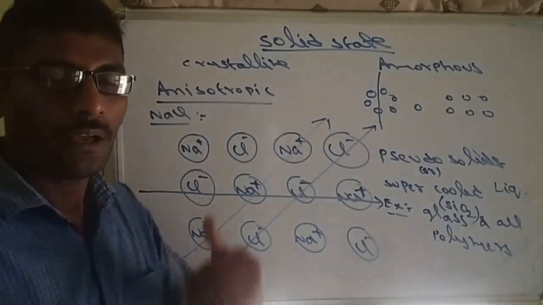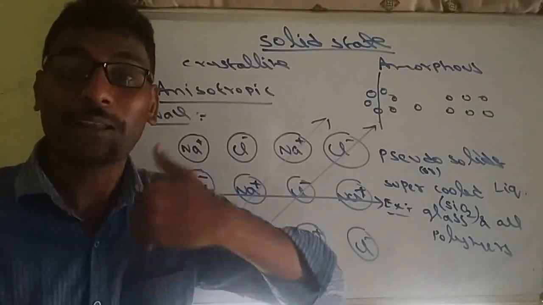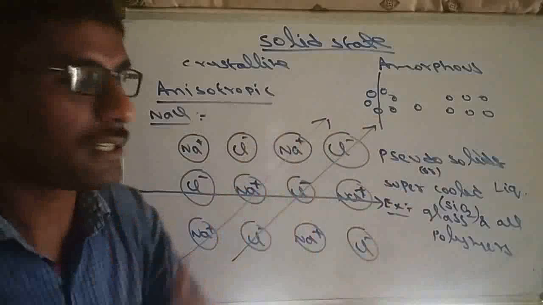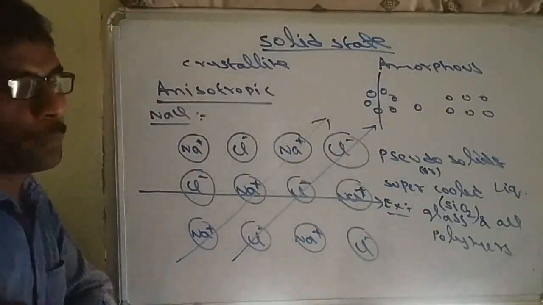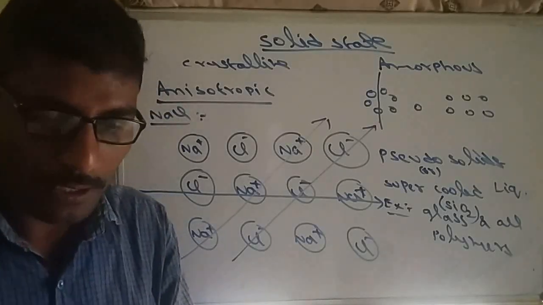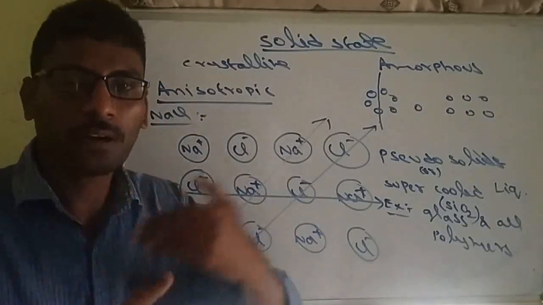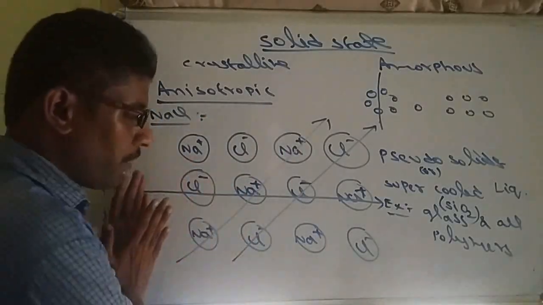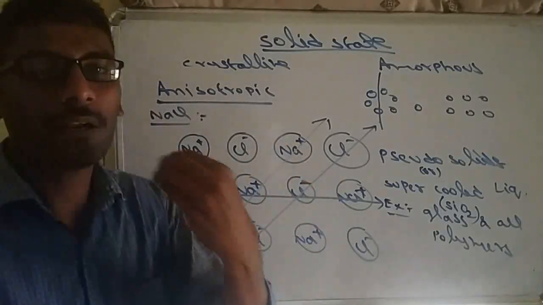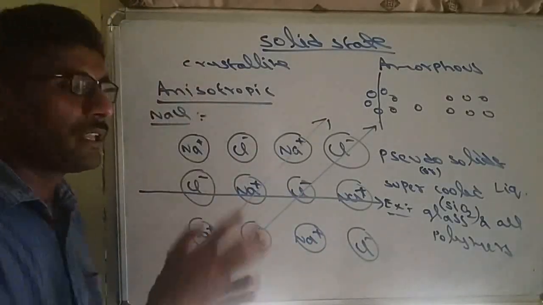So that means in different directions they will show different conductivity or different resistance values. Such different physical properties in different directions is called anisotropic. So crystalline solids are anisotropic. Why? Because in crystallines all particles are in a fixed position. They do not deviate from that position. So when we pass electricity in different directions, we get different resistance values in different directions. So that property is called anisotropic.